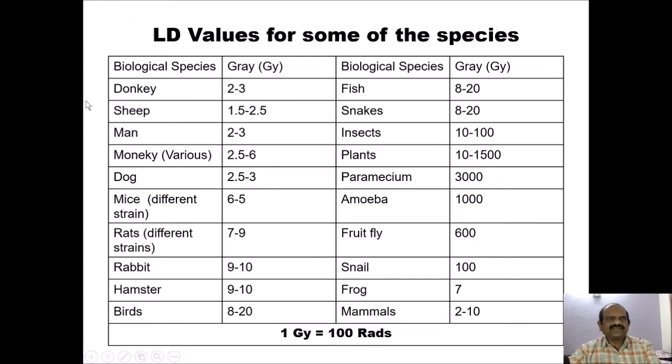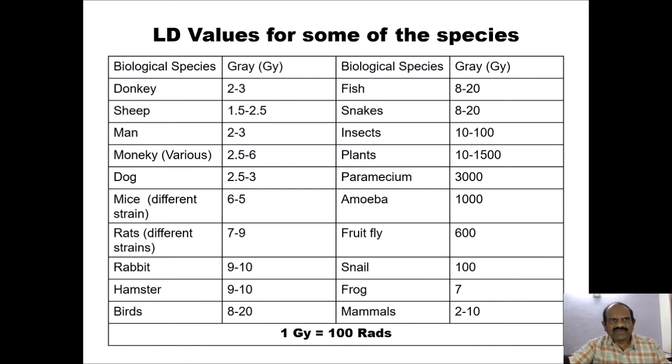Similarly, there are certain LD values for some of the species. We have seen that LD means LD50. The mean lethal dose, or LD50, is defined as the dose of a test substance which is lethal for 50% of animals in the dose group. So 50% of the animals or species die.